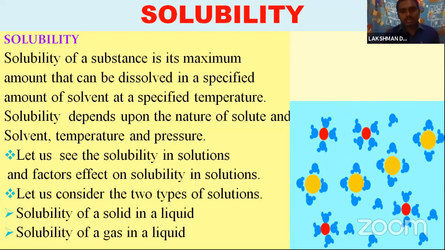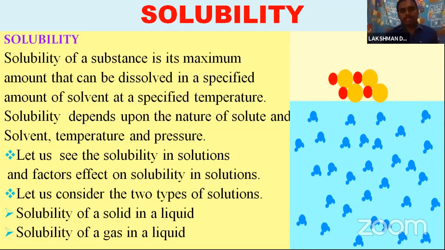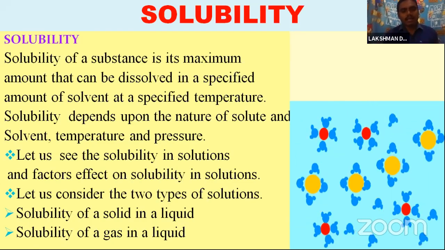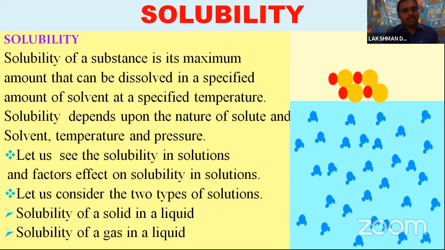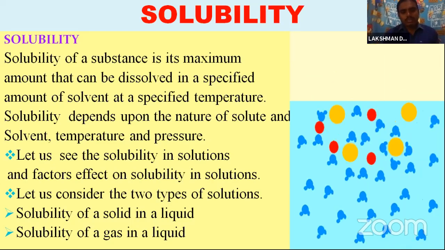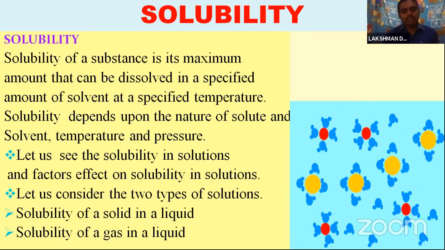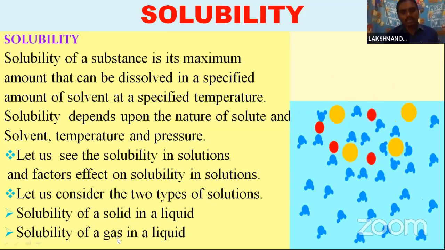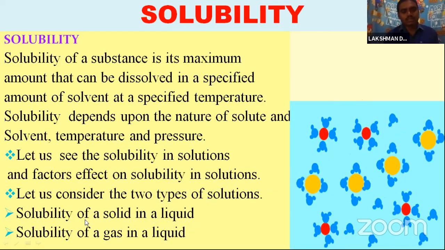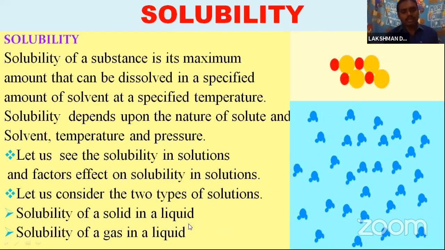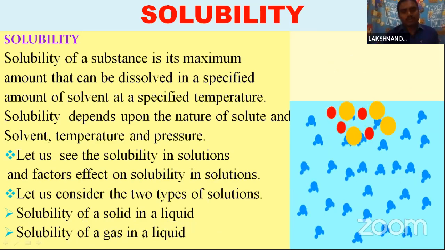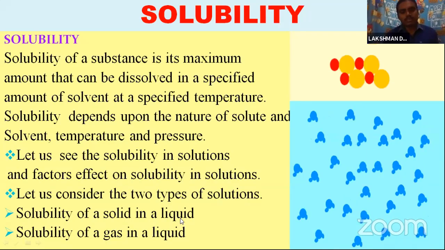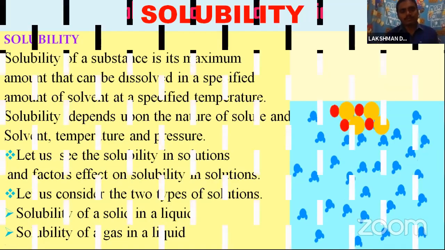Previously we discussed that solutions are mainly of 3 types: gaseous solution, liquid solution and solid solutions. In liquid solutions, we are seeing solid in liquid and gas in liquid. Let's come to the first one, solid in liquid.